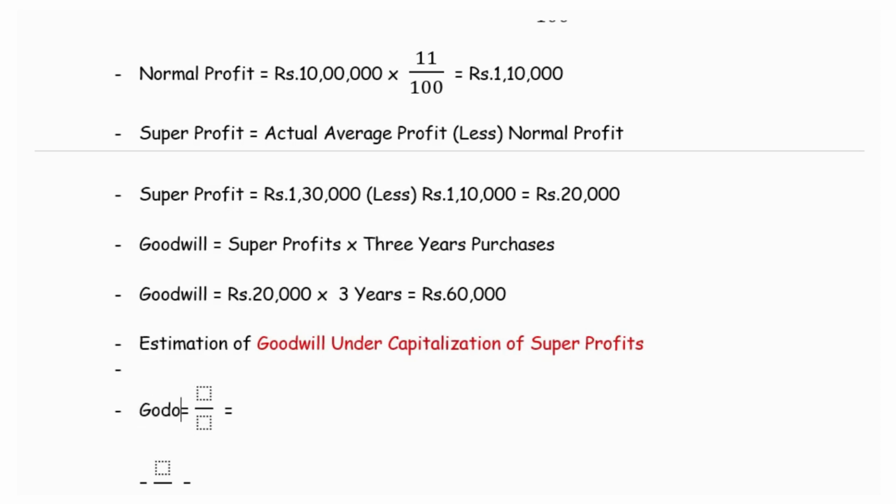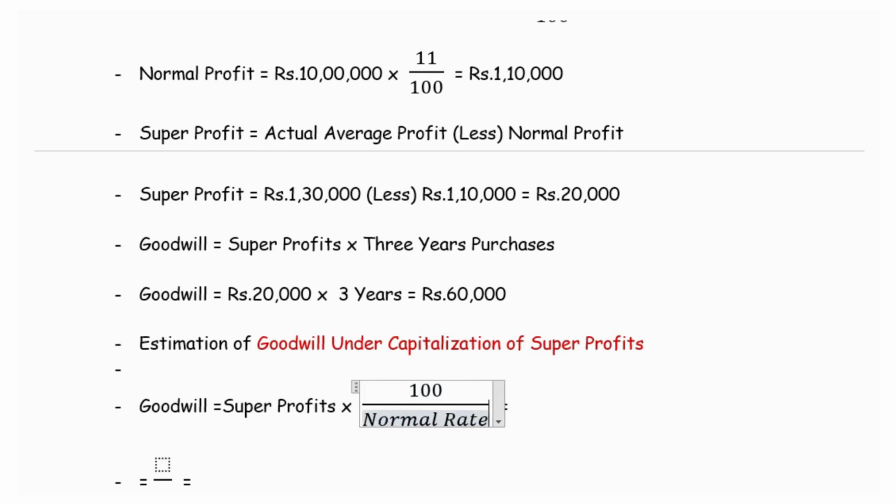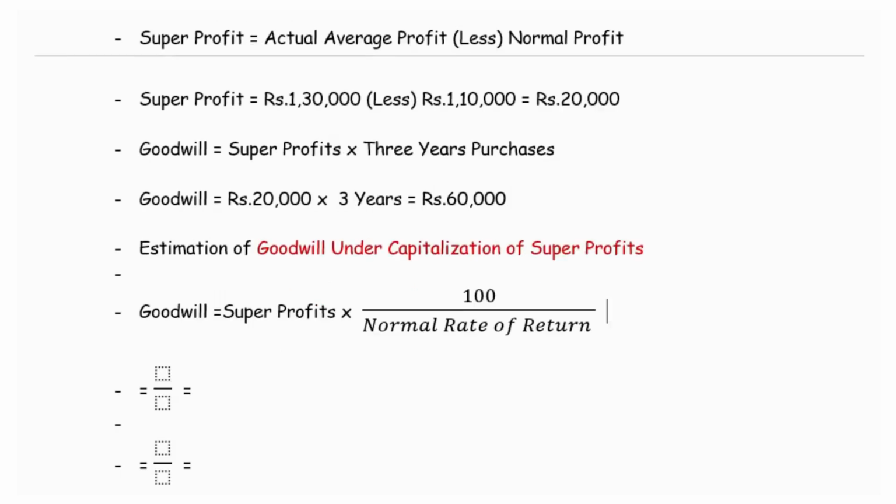So for this we have already discussed these formulas. Goodwill valuation is super profit multiplied by 100 into normal rate of return. This will give us the goodwill under capitalization of super profits.